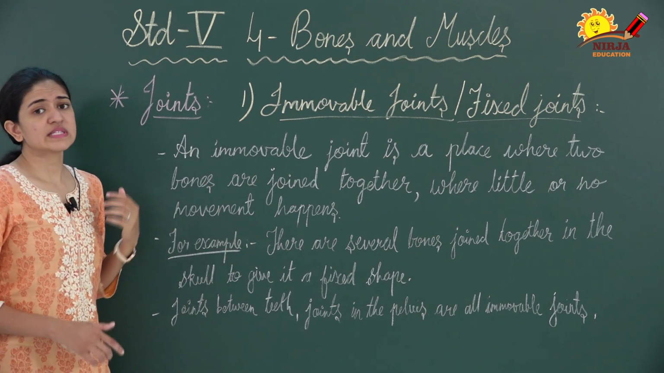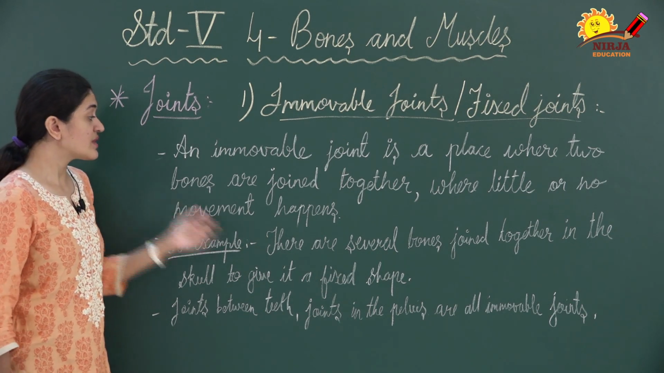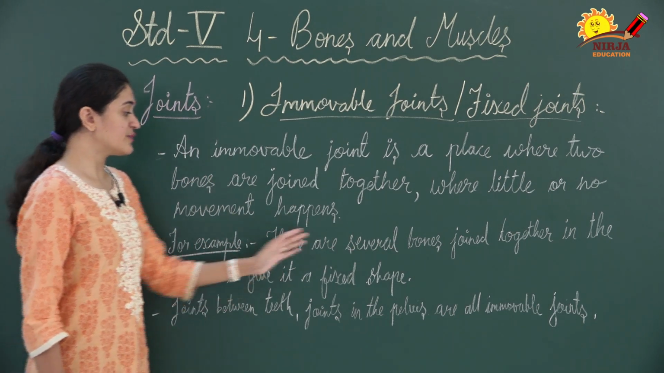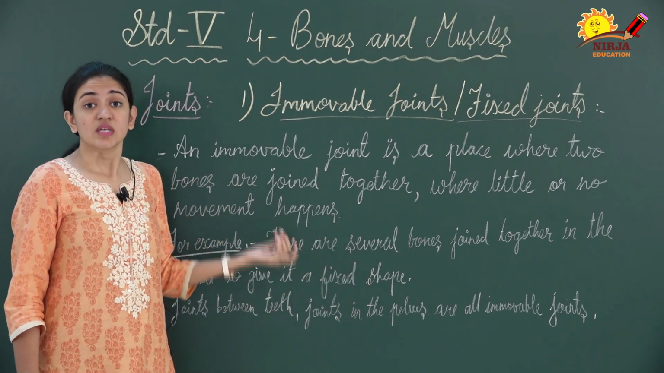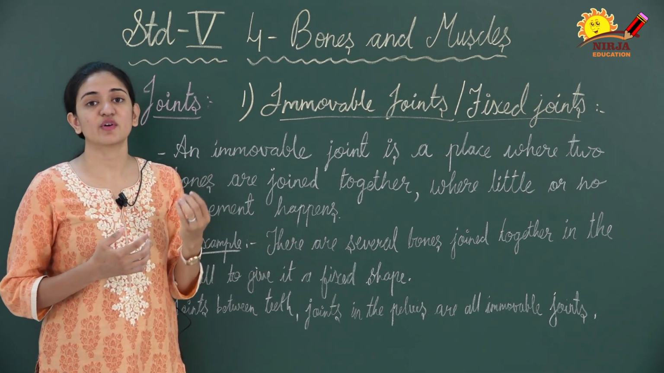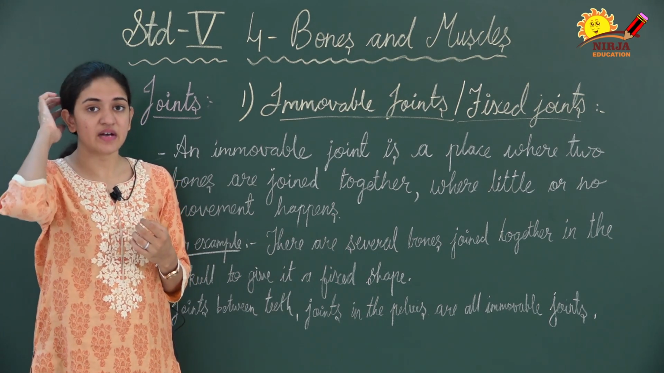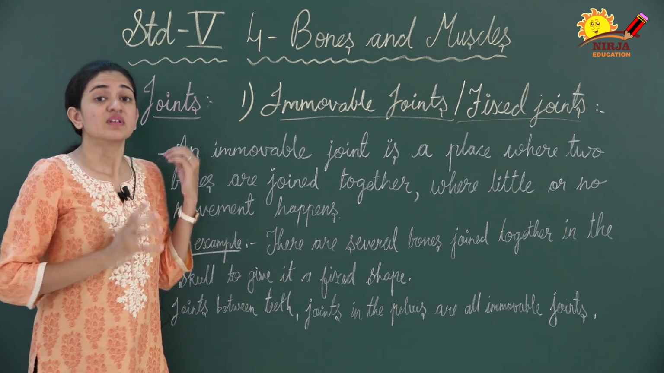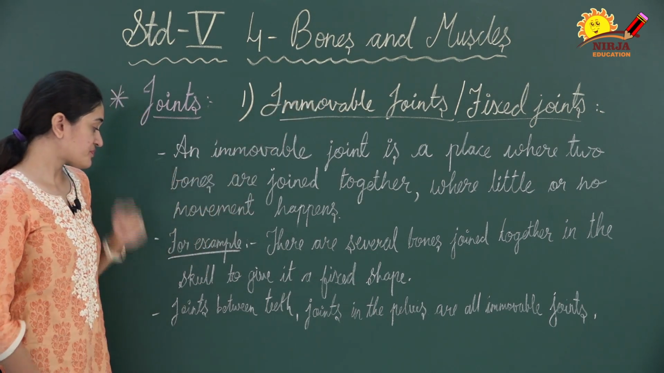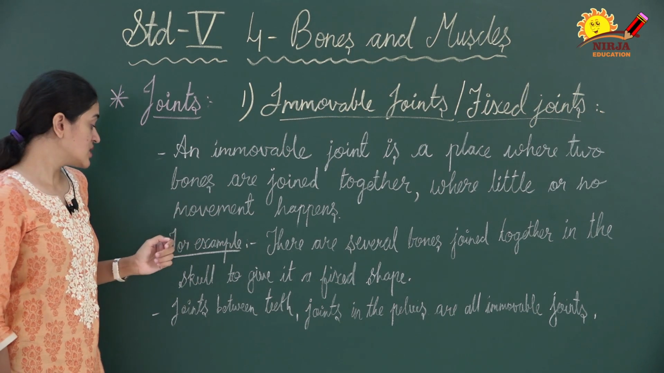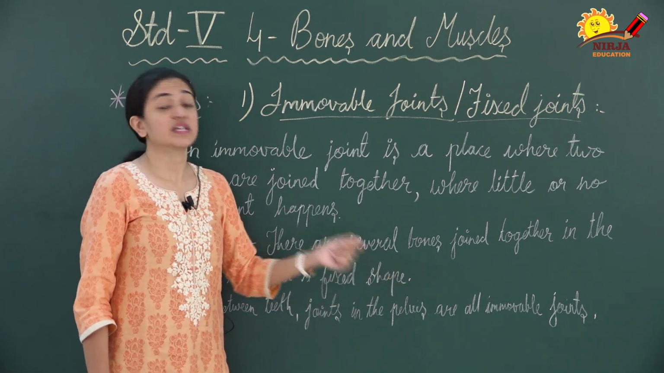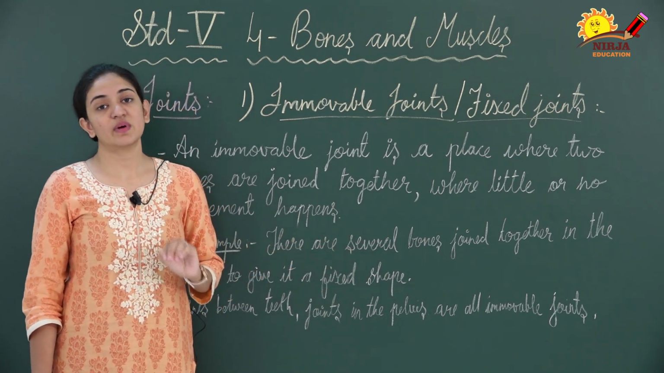Now where can you see this type of joint? There are several bones joined together in the skull to give it a fixed shape. So these immovable joints can be observed in the skull, right? In the skull part of the skeletal system, means the head region, the bones of the head have these immovable or fixed joints. Another example is the joints between the teeth and the joints in the pelvis area. These all are immovable joints.